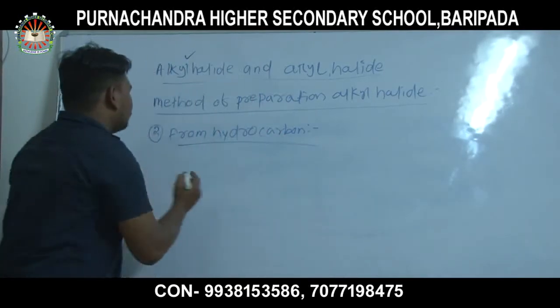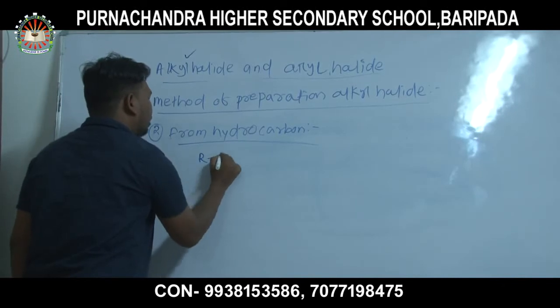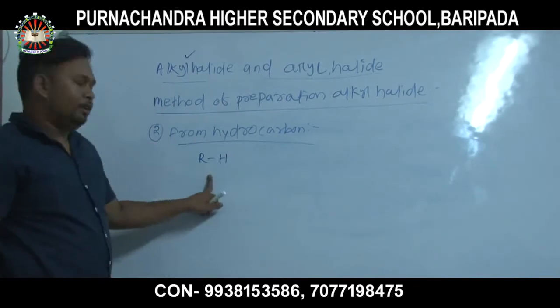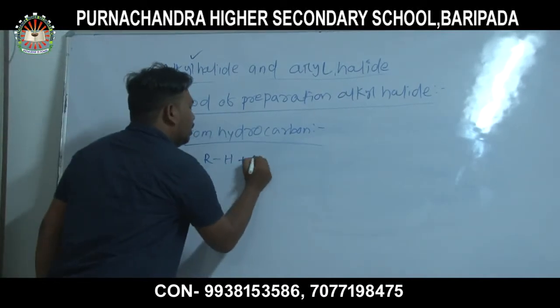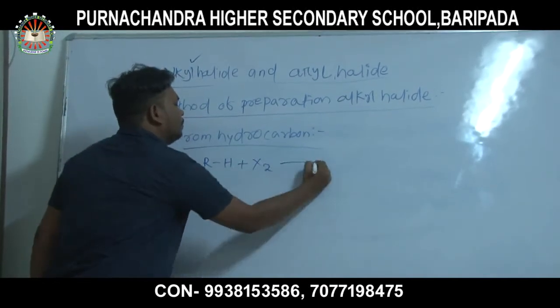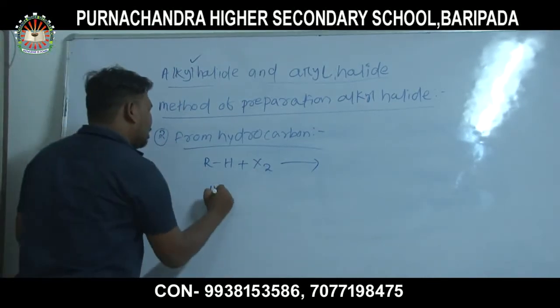From alkane, RH, you already know RH is the alkane system, when it reacts with halogen, that is called a halogenation reaction.